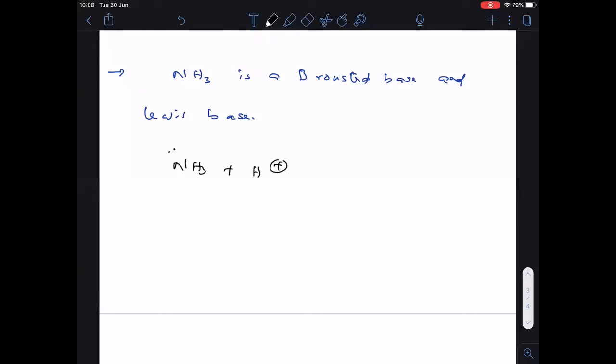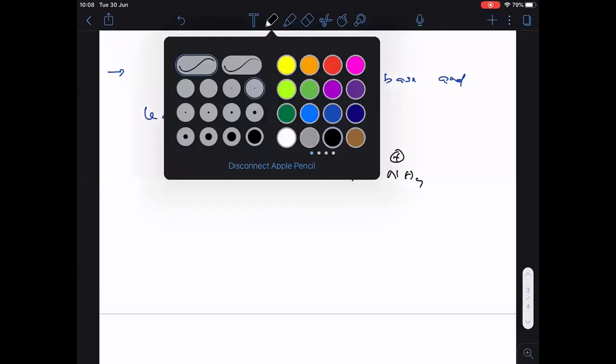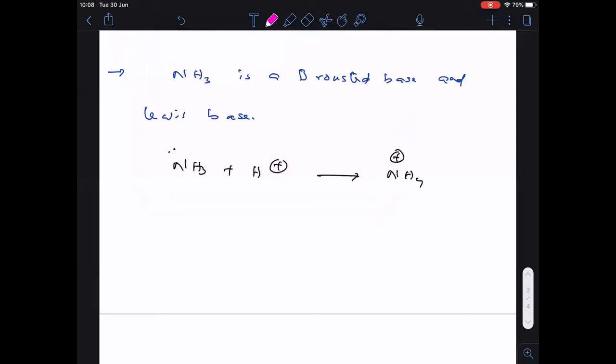Ammonia is accepting the H plus, therefore NH4 plus. Clear? So in this reaction, ammonia is acting as a Bronsted base, a proton acceptor.